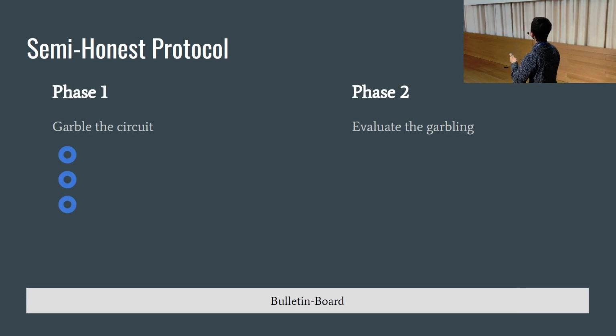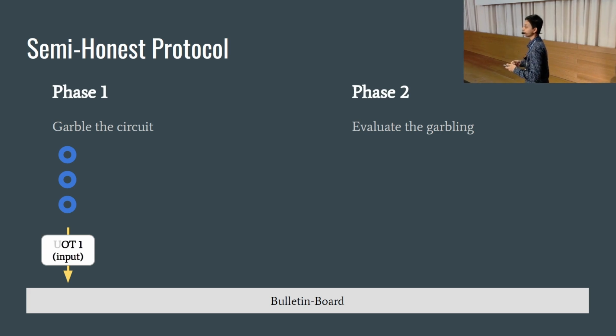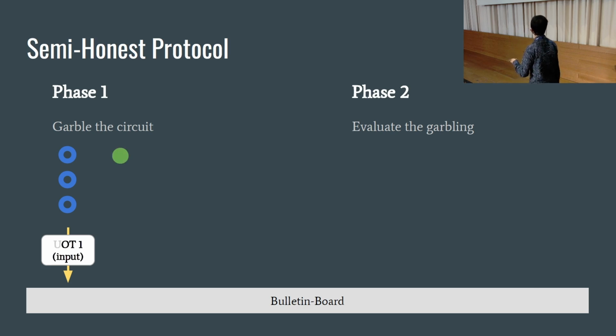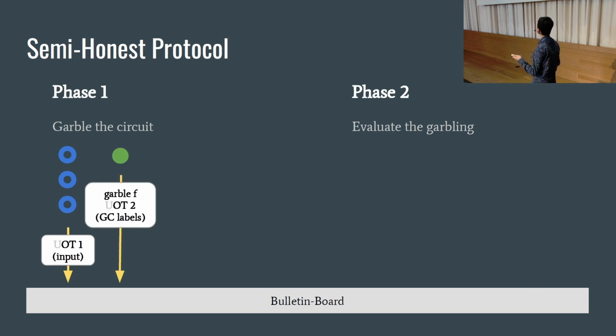First, the clients come up and they encode their inputs and put them on the bulletin board. How does this happen? We won't go into the details of this, but we use a two-round OT in a very special way, and that's about it. And this is the OT receiver's message. Then the first server is the garbler, and it takes the function and creates the garbled circuit. Then out of all the labels, it creates the OT sender messages and it posts the garbled circuit and the OT sender's messages on the bulletin board.